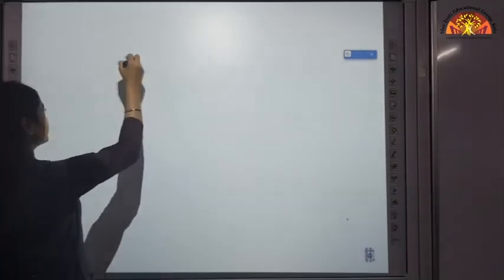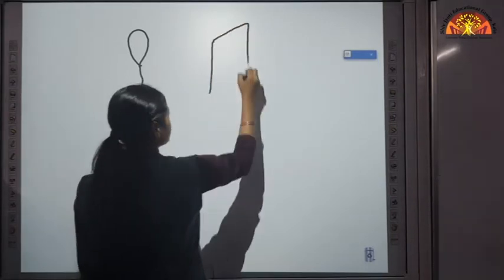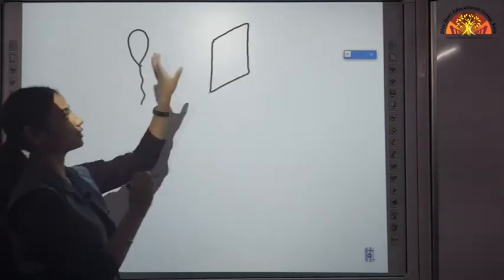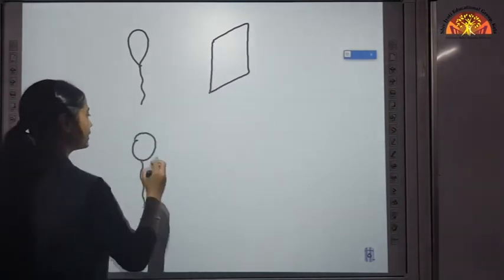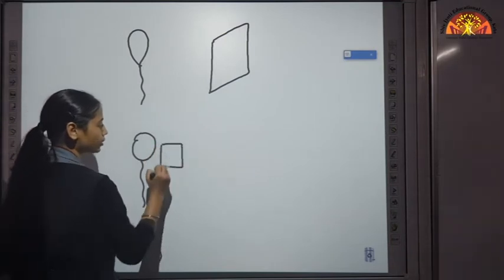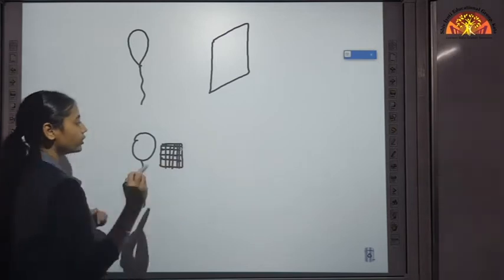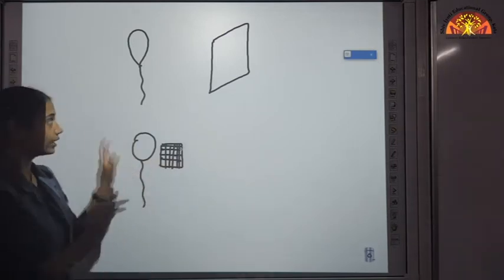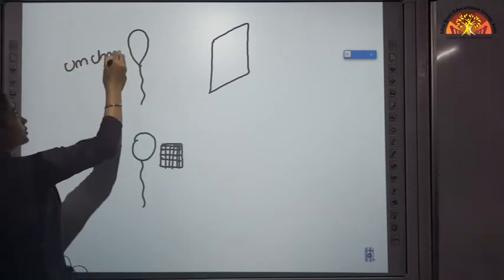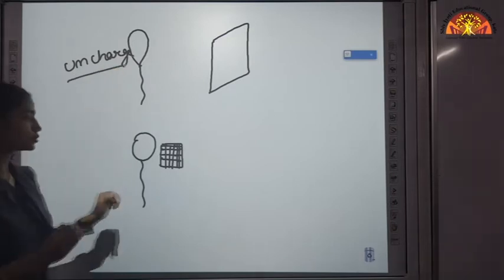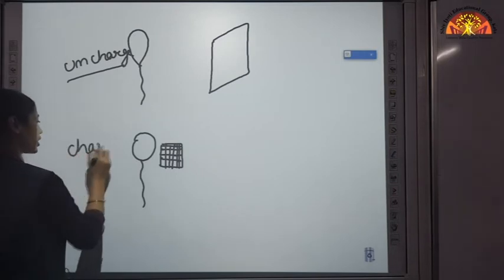Initially, this was a balloon, and this is, let us say, a wall. This balloon will not stick to this wall. But now, this is a balloon, and with this piece of synthetic cloth we are rubbing this balloon. Initially, this balloon was uncharged, but as soon as we rub this cloth on this balloon, it is getting charged.